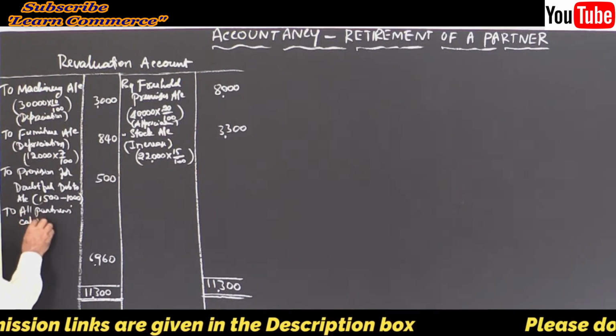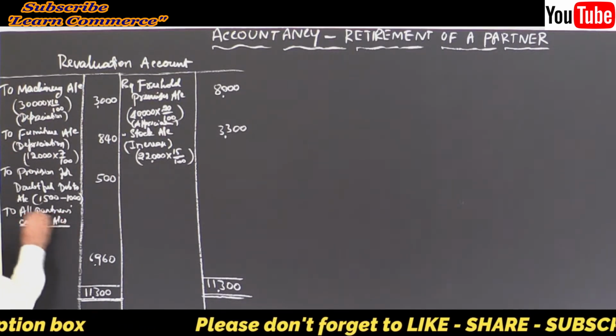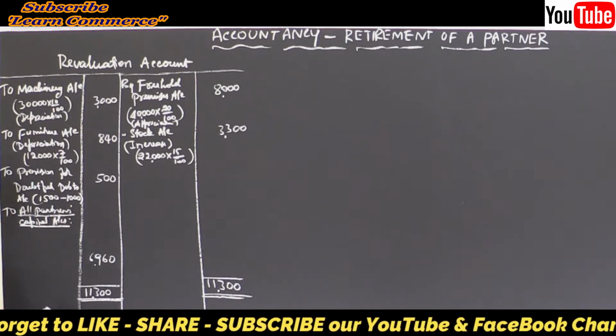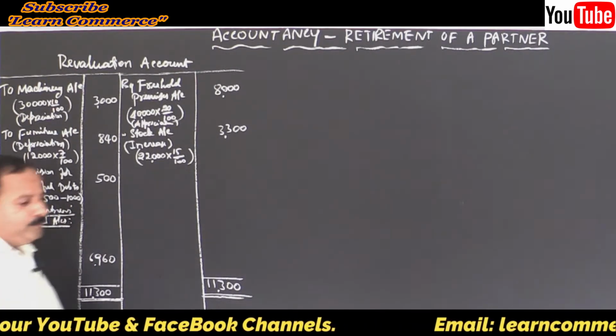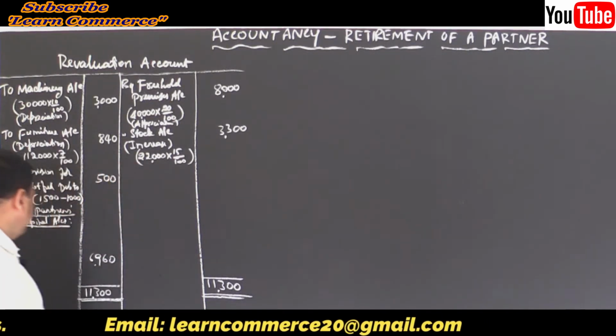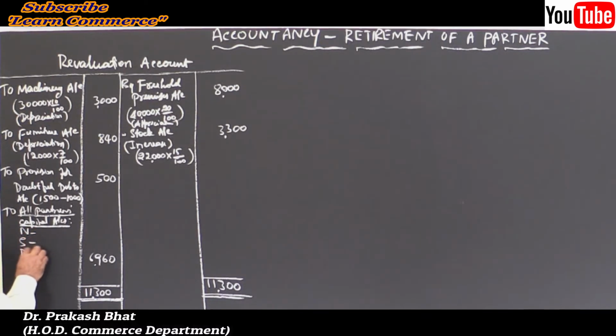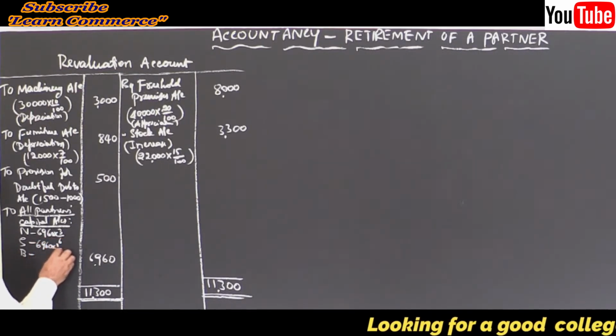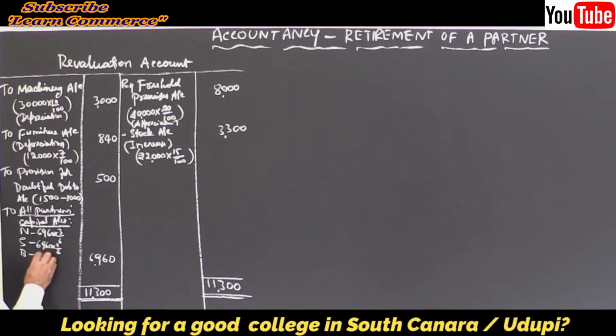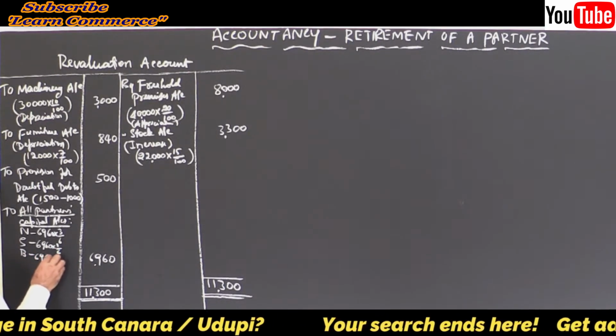To all partners' capital accounts. Underline it. Put a colon. Write the names. I will write in short form. You should write in full. Narang, Suri and Bajaj. So, share it among them in their old profit sharing ratio. I will write it as 6,960 into 3 by 6, 6,960 into 1 by 6 and 6,960 into 2 by 6.